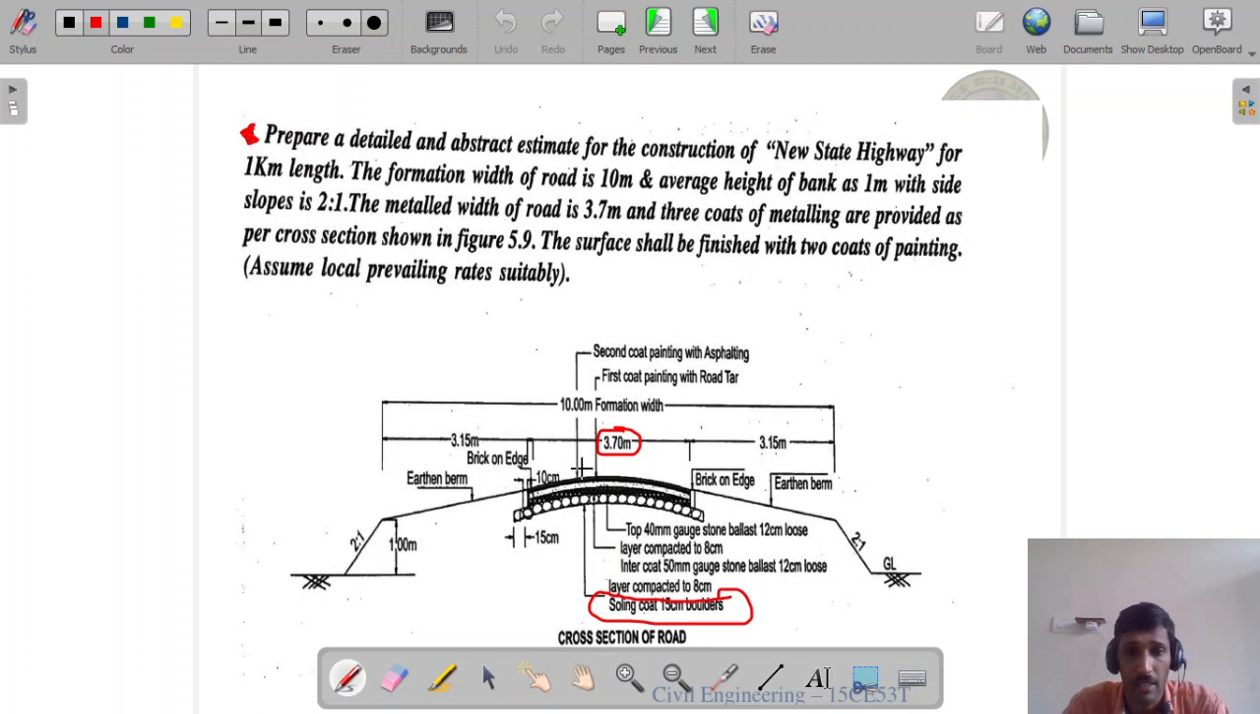See here in this cross section sketch, side slopes are given 2:1 and depth is 1 meter, and then soling coat 15 centimeter boulder, and intercoat 50 gauge stone ballast 12 centimeter loose layer compacted to 8 centimeter. Next, top 40 gauge stone ballast 12 centimeter loose, here also, and pavement width 3.7 meter and either side shoulder 3.15 meter each, and total formation width 10 meter. First coat of painting with rotar and second coat of painting with asphalting. These are the things given in the question.